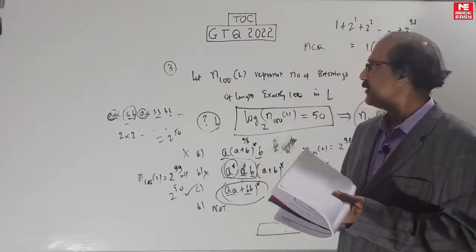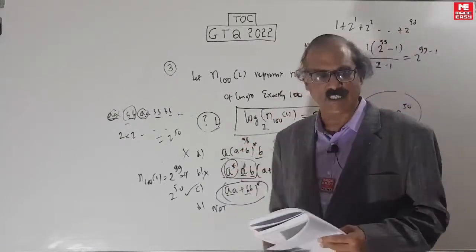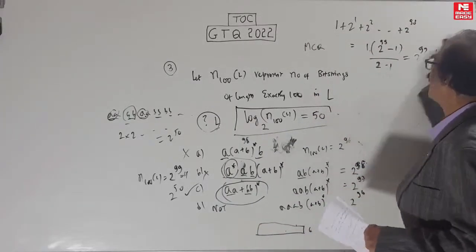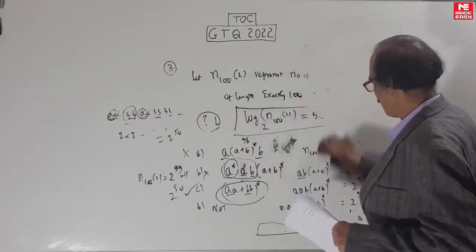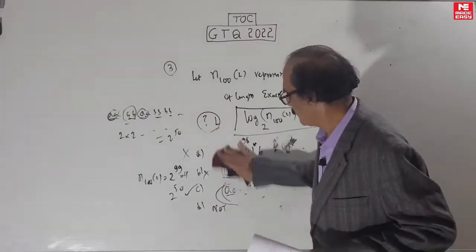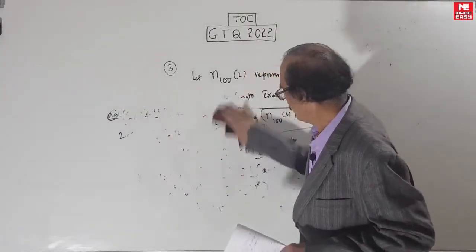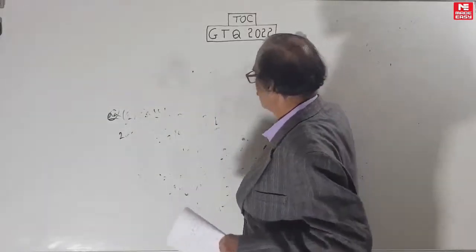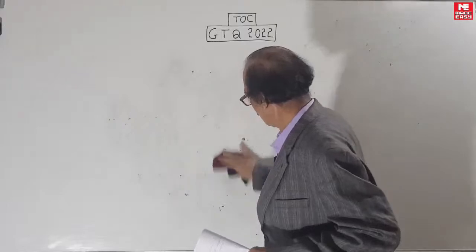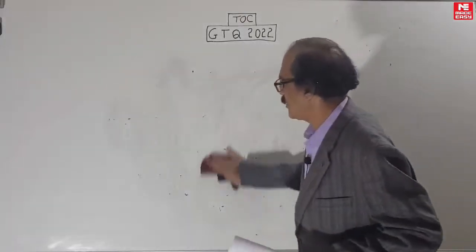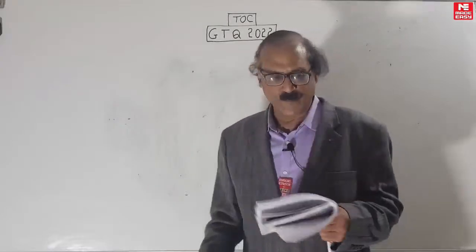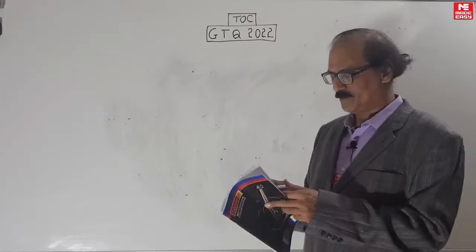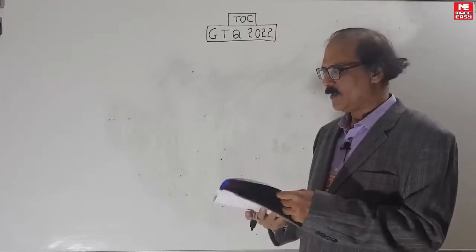So like this we'll keep doing questions and we'll discuss each question so that you get the strategy. The important thing is not just getting the answer but the strategy, how to think, because this type of problem comes very often. So this was question number 3. Now we'll come to question number 4.